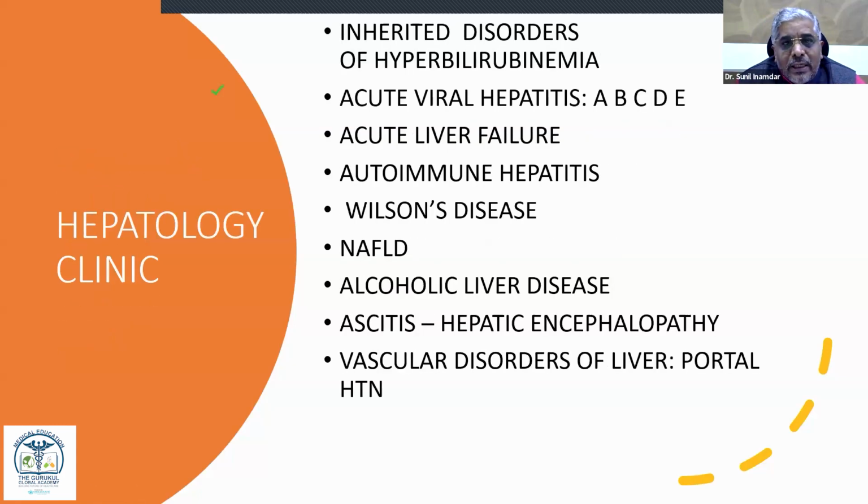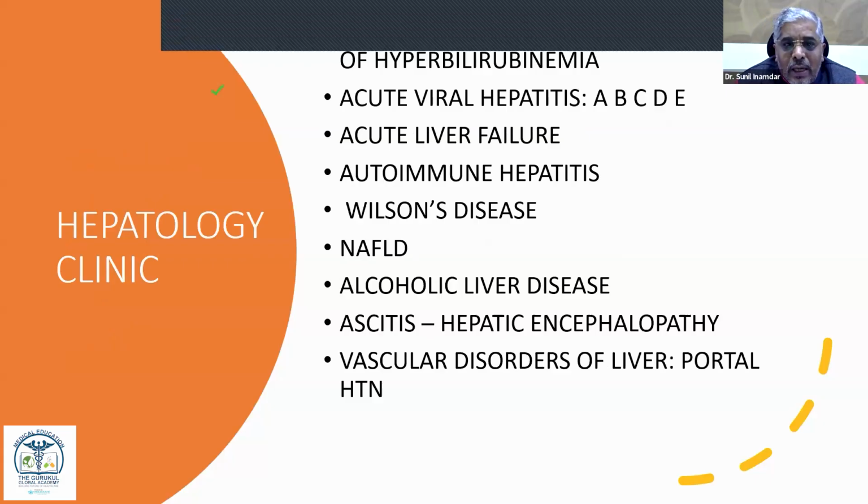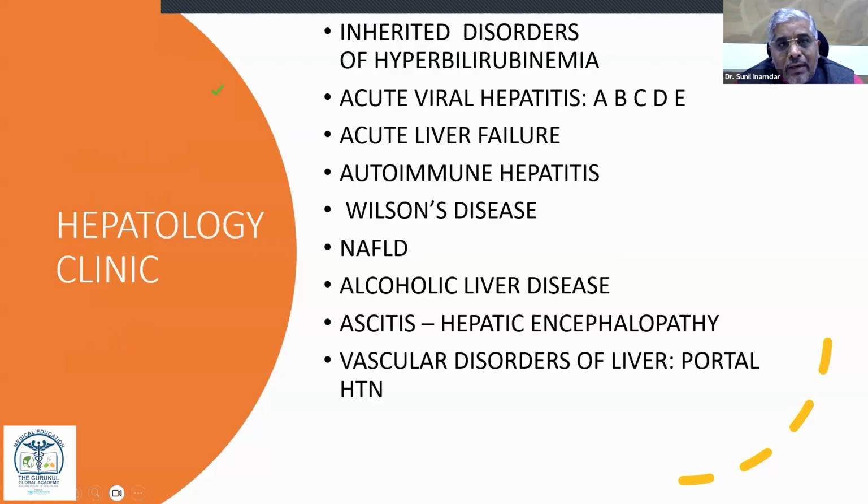Hepatology clinic, specifically in disorders of bilirubinemia, then acute and viral liver failure, acute viral hepatitis like hepatitis A, B, C, D, E: what should be given? Likewise alcoholic liver disease. These are common, and these patients definitely visit the Ayurvedic clinic also. But in those patients in the ascitic stage, how should we treat them? In hepatic encephalopathy, what are the do's and don'ts? What is given in our texts, and what treatment will help to get good results?